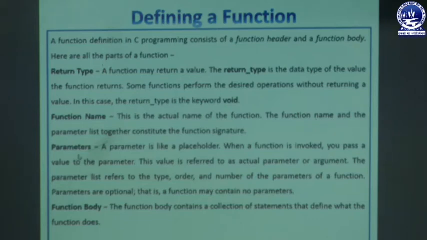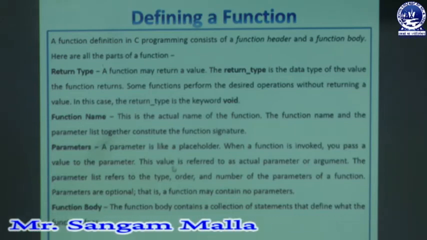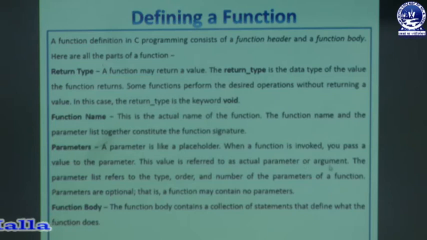Next comes our part, that is parameter. Parameter is like a placeholder. That means it will hold a place in the memory to hold a value, that may be integer, character, real value or anything. When a function is invoked, you pass a value to the parameter. That means whenever we call a function, we need to pass a value, and that value is termed as a parameter. This value is referred to as actual parameter or argument. Whatever value will be passed is called the actual parameter or argument.